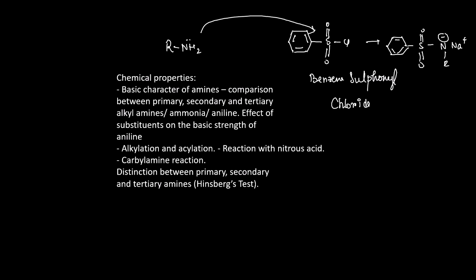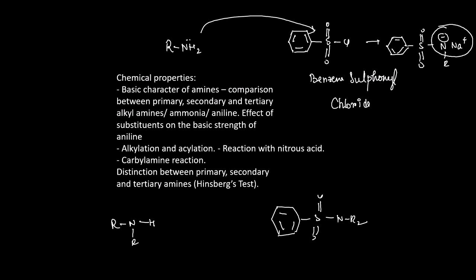But if we are using a secondary amine, the N negative can be formed only if there is an extra hydrogen present. In that case, it will react with benzene sulfonyl chloride and give you NR2, but as there is no hydrogen left, it will not give you the corresponding salt by addition of sodium hydroxide, whereas previously it had given the corresponding salt. So after adding sodium hydroxide, no salt will be formed, and it will be insoluble in aqueous sodium hydroxide.